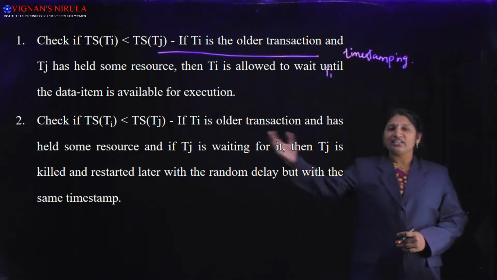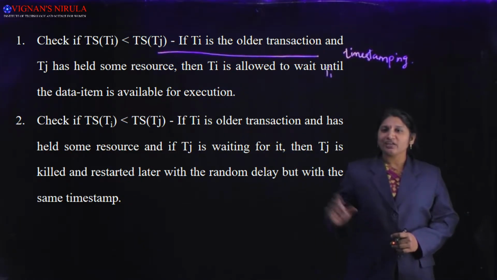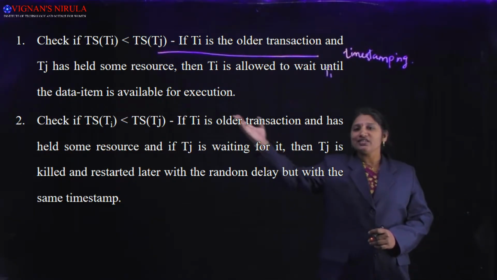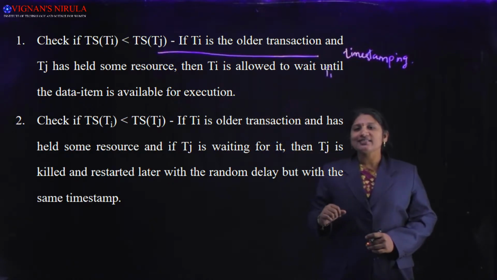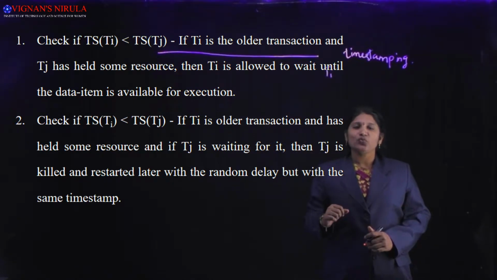So in the case of this wound wait scheme, according to the first rule, that is if TS of Ti is less than TS of Tj, what does that mean?